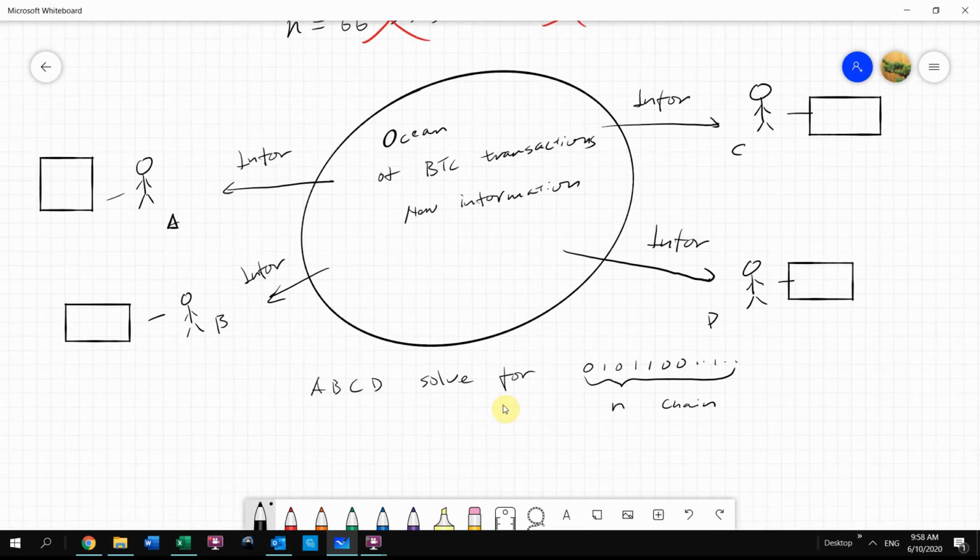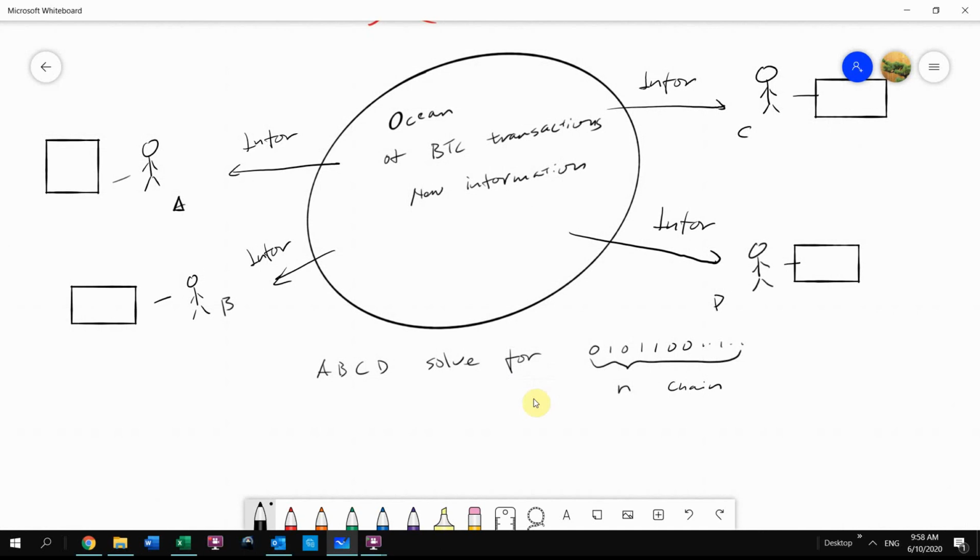Whoever gets this number right first will be qualified to have his or her block connected to the blockchain system, and that person will get his or her reward of 25 Bitcoin.